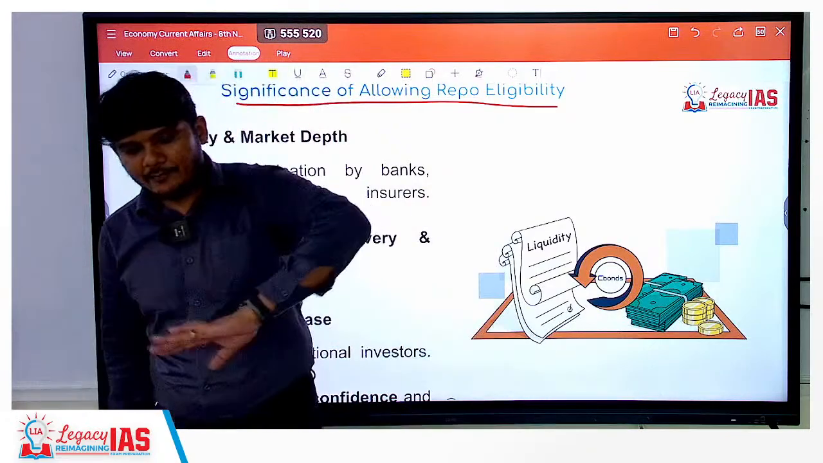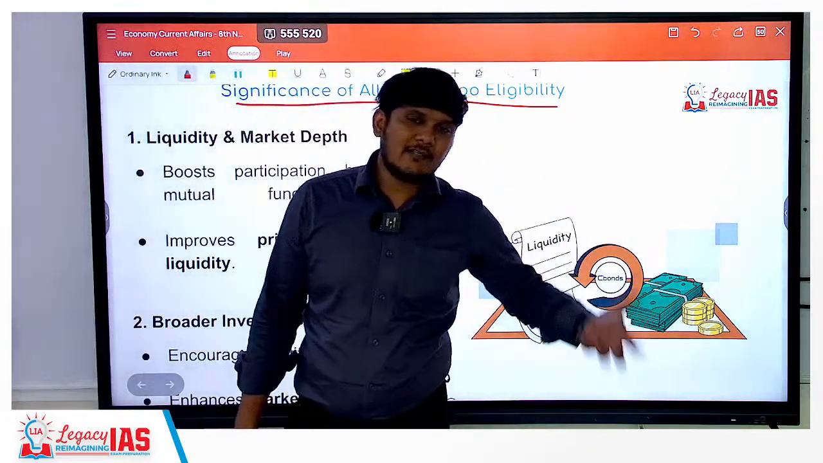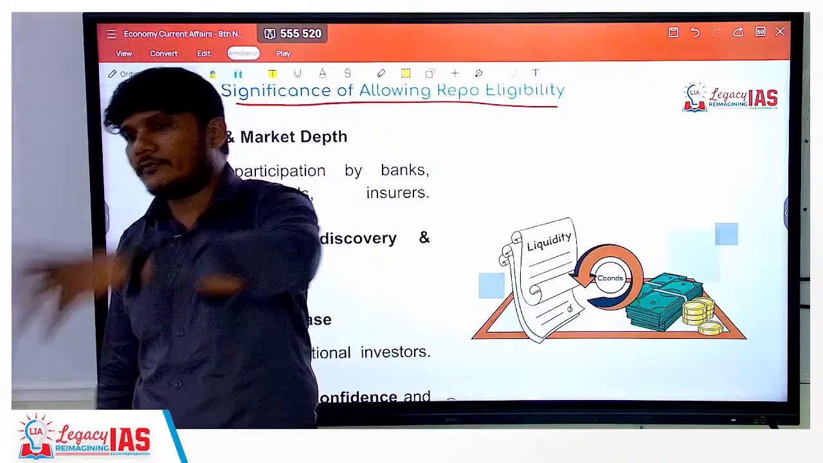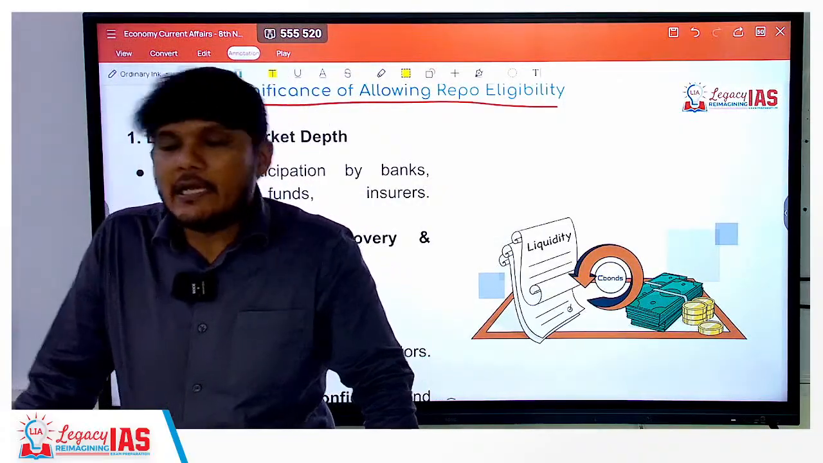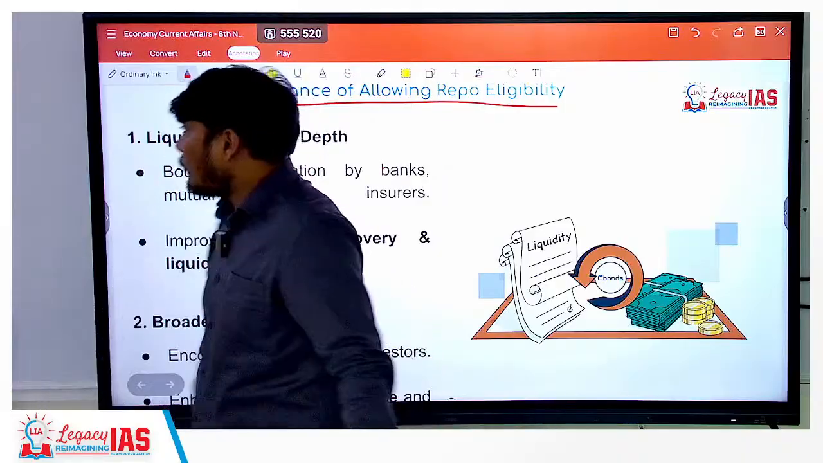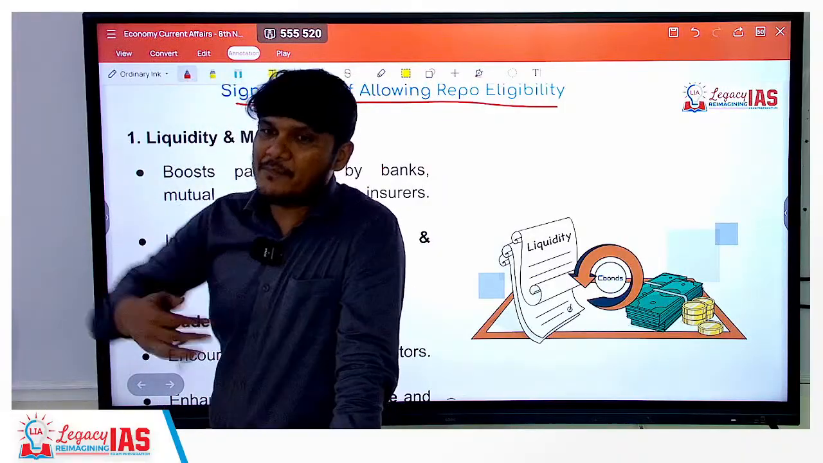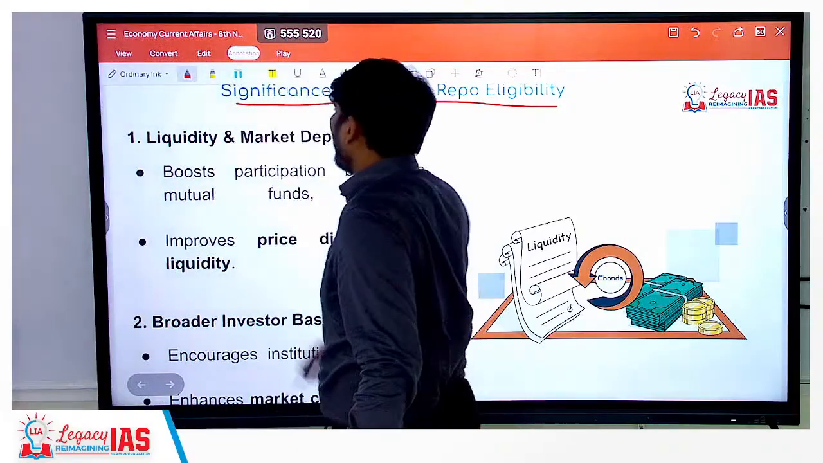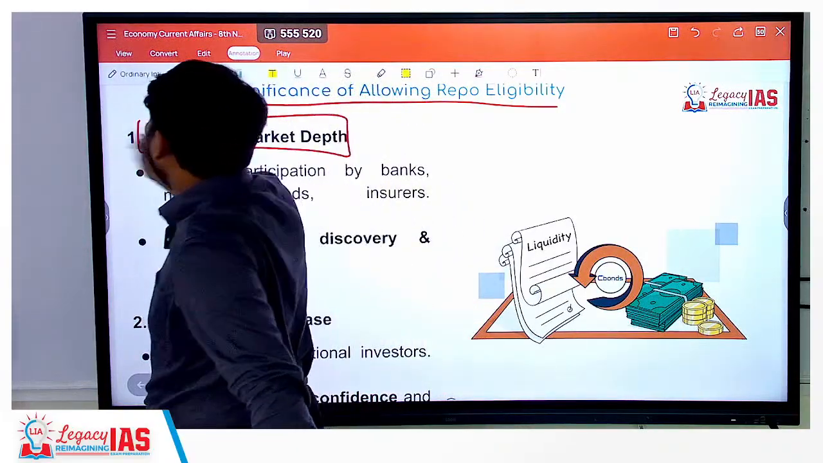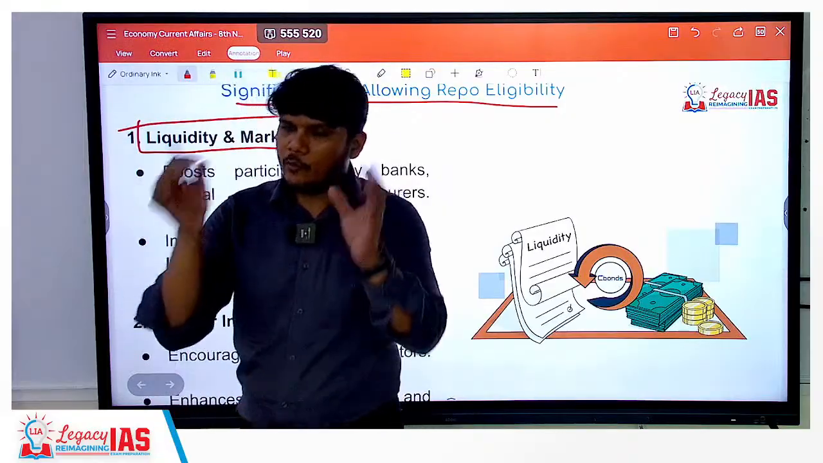Now the reverse repo is basically when the banks have additional money, they can park that money with the RBI, so the rate that they receive against such parking of money is the reverse repo rate. Now since these bonds have been made eligible for repo and reverse repo, it will help increase the liquidity in the market. Now how is that possible?